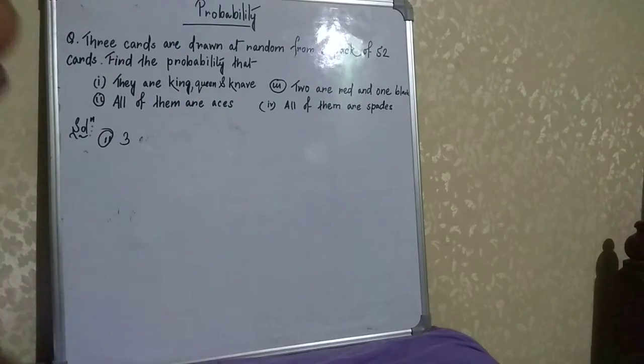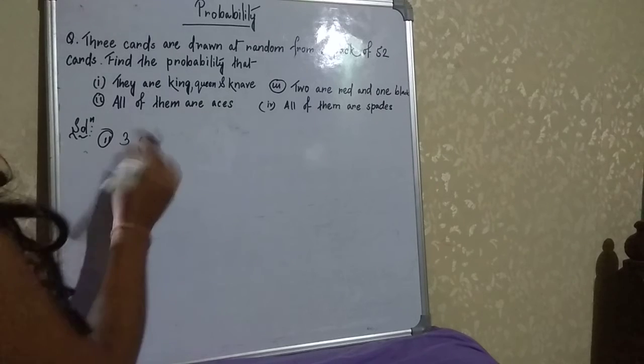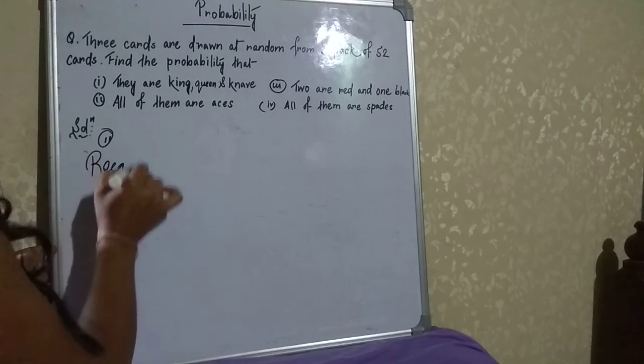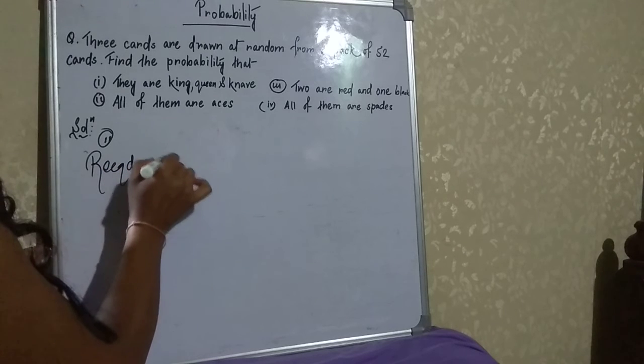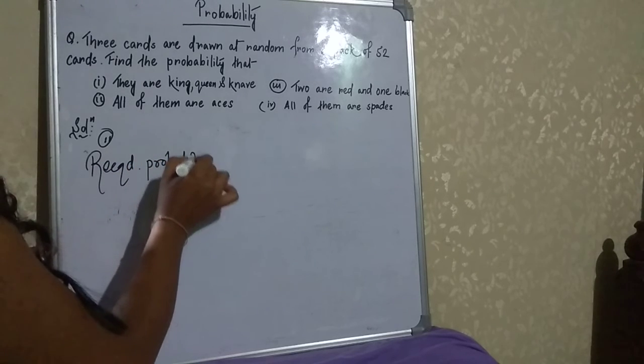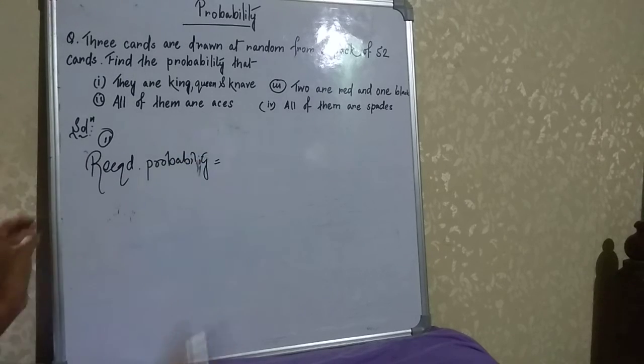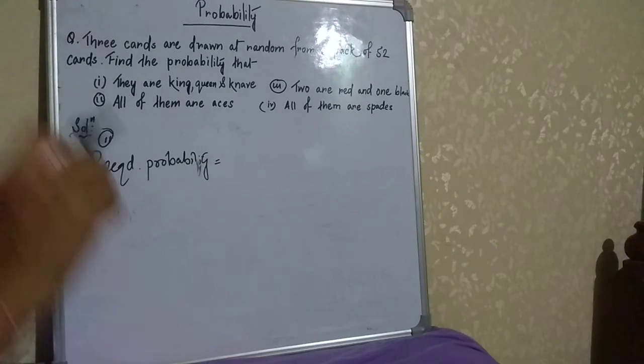After that, here it is given that 2 are red and 1 is black. 2 are red and 1 is black. So what will be the required probability?